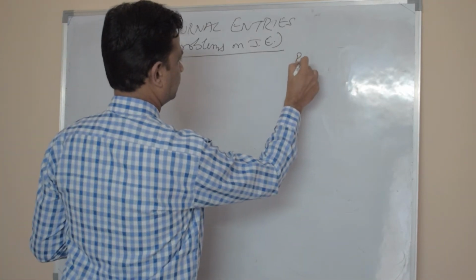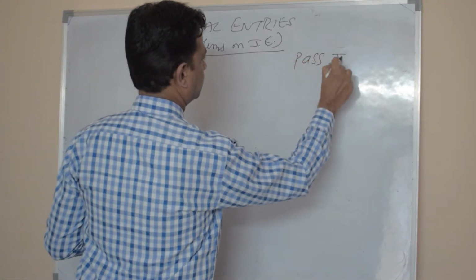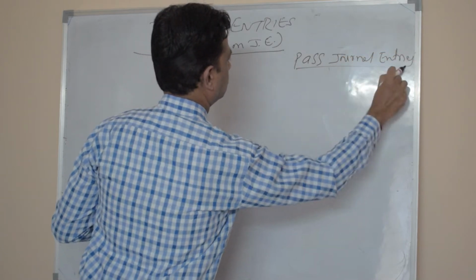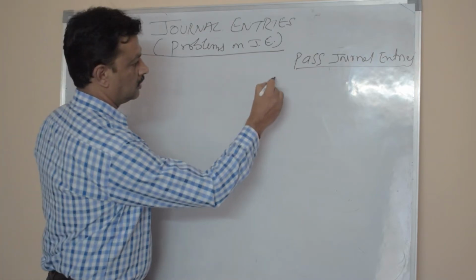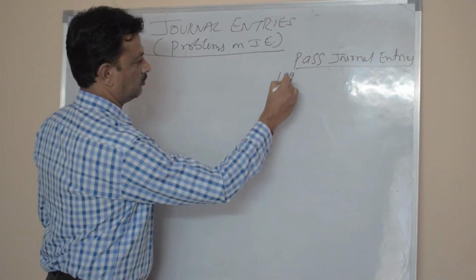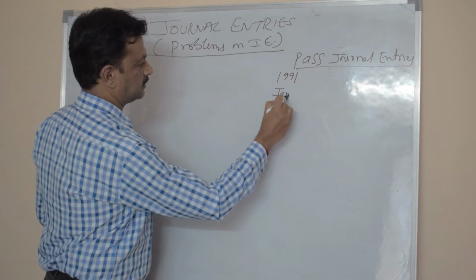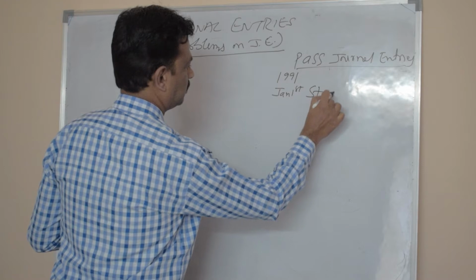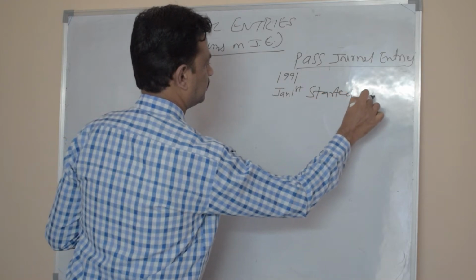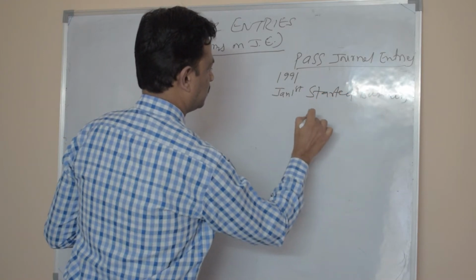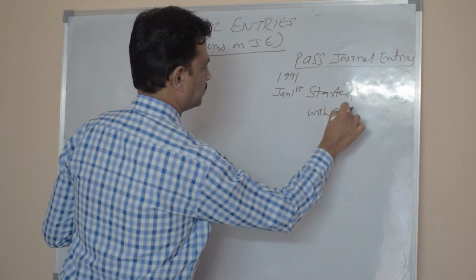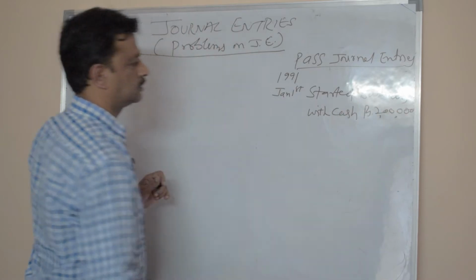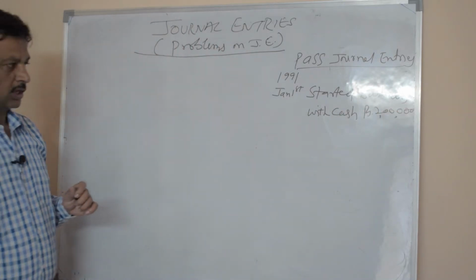Pass journal entries. So problems are like this. Say on 1991, January 1st, started business with cash rupees 2 lakhs. Started business with cash 2 lakhs.